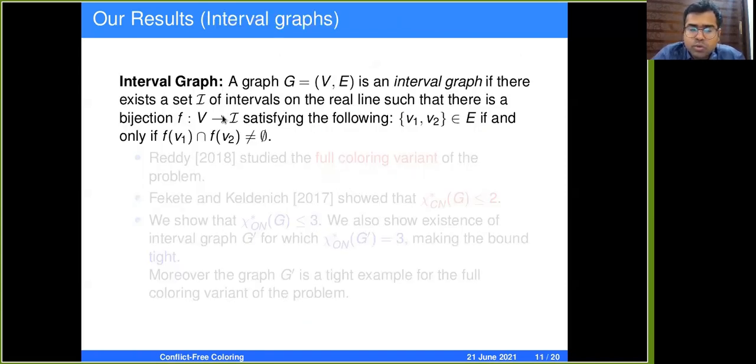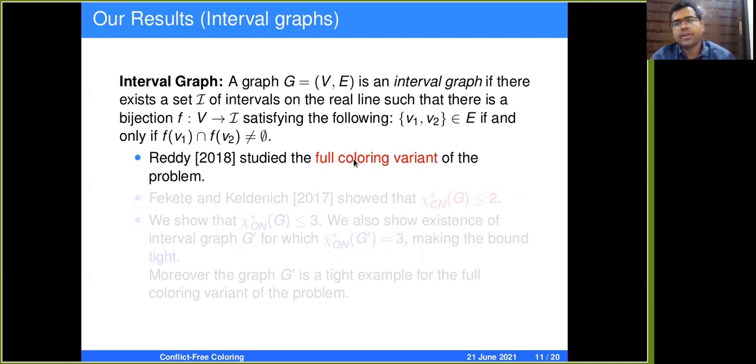So let's see what interval graphs are first. A graph is an interval graph if there exists a set of intervals on the real line such that for every interval we have a vertex, and 2 vertices in the graph are adjacent if and only if their corresponding intervals intersect. So Reddy studied the problem on the full coloring variant, where every vertex is given a color, instead of what we are looking at, where only a subset of vertices may be given a color.